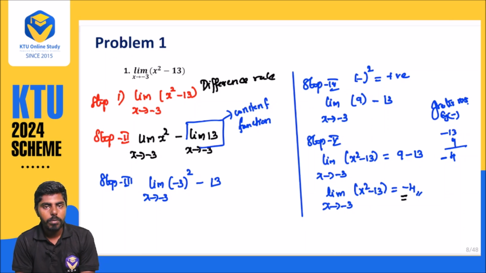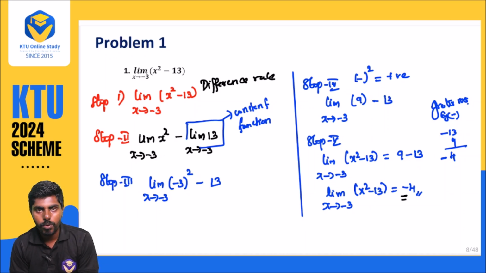Okay, problem number 2 we can go to. This is a very easy sum. You just want to identify the constant function and apply the difference rule and product rule. That is very simple. We will go to the second problem.